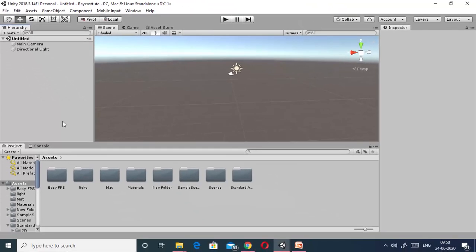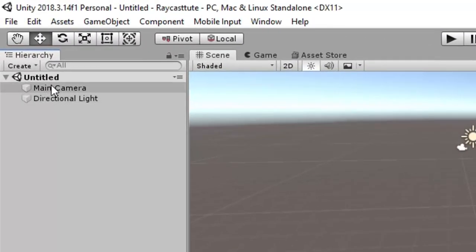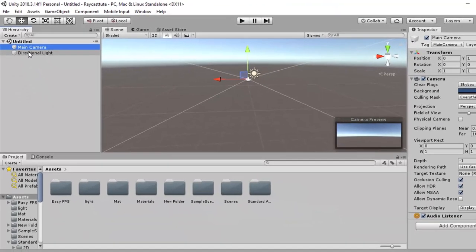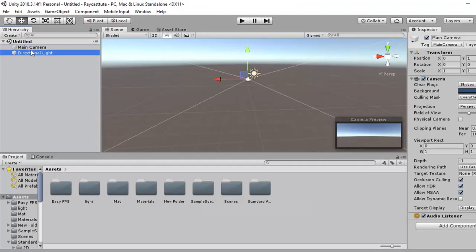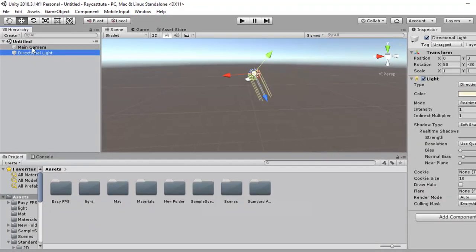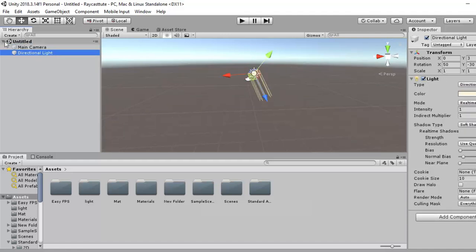So here you can see that this is the hierarchy panel. Here you can see that by default we are getting two objects. One is main camera, another one is directional light. These are two basic game objects which we will get by default in any new scene. Here you can see that scene is untitled because I have not saved my scene yet.